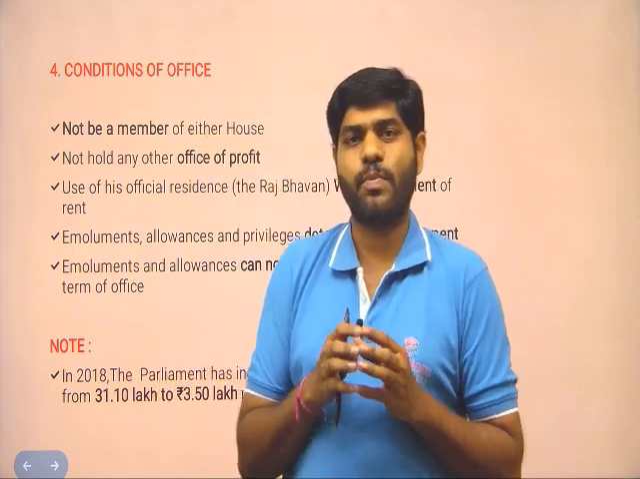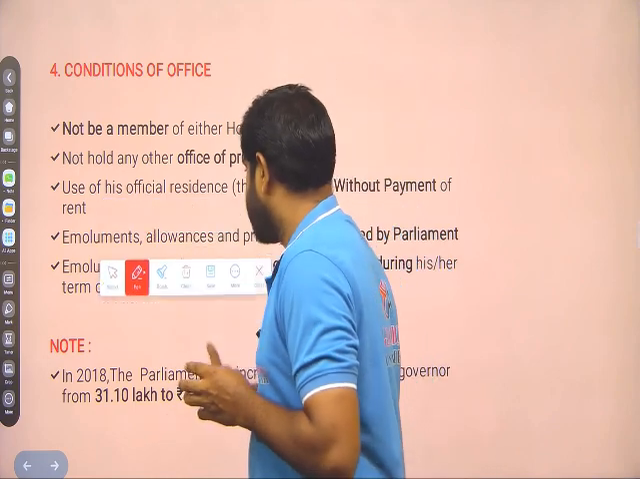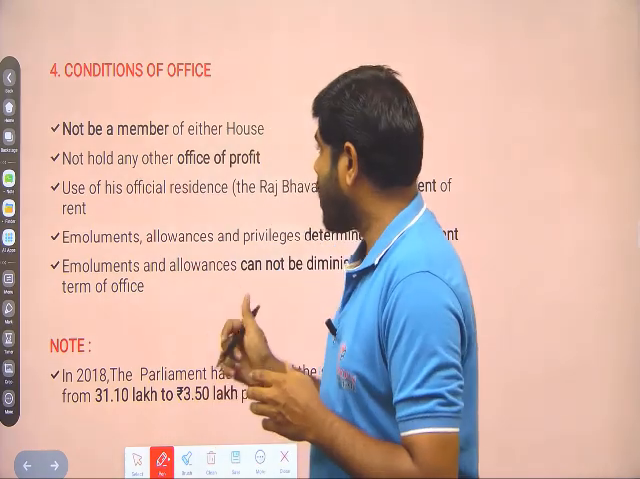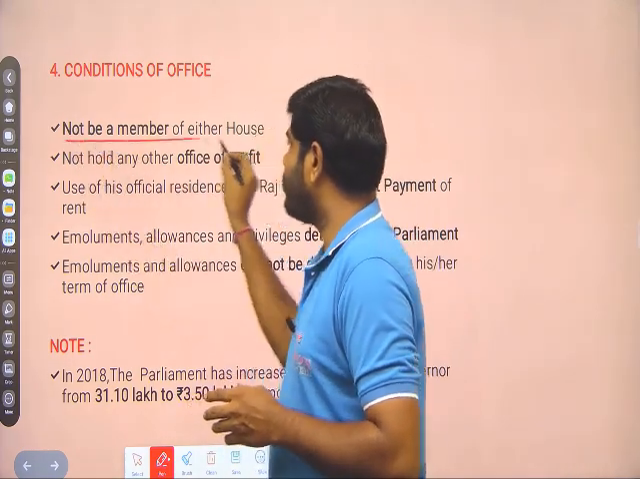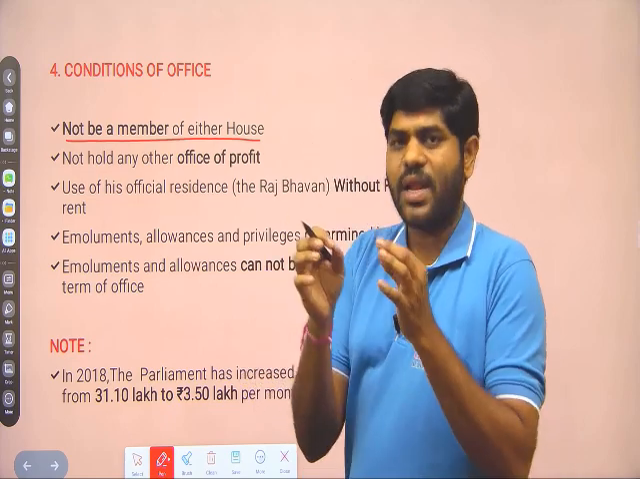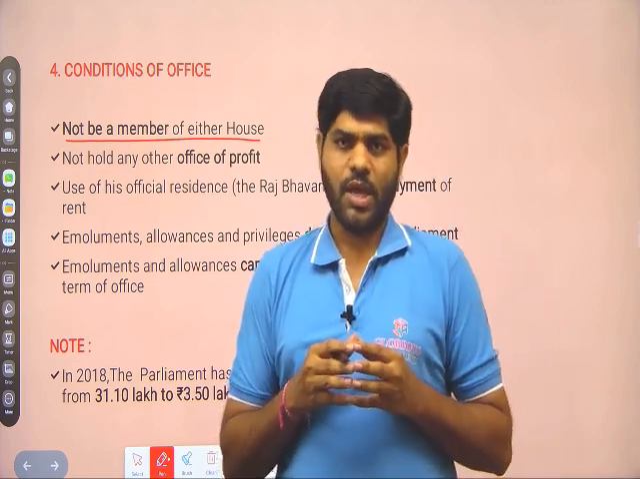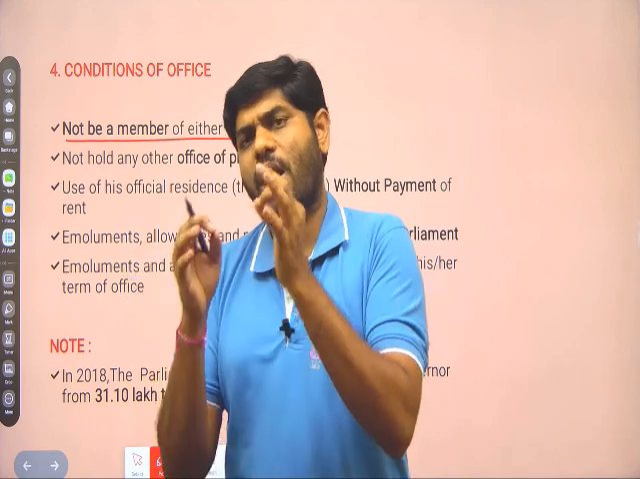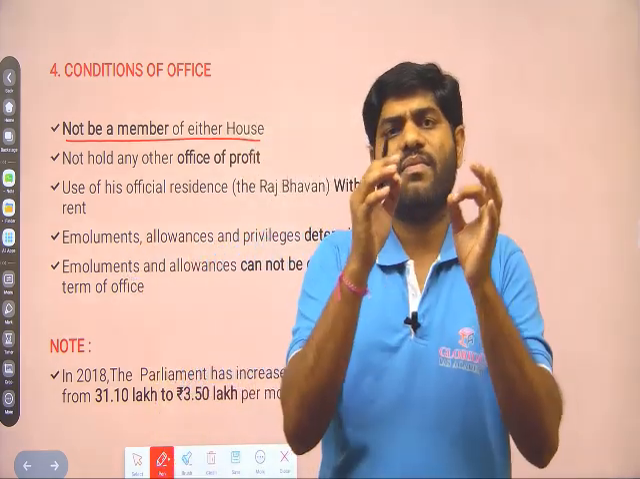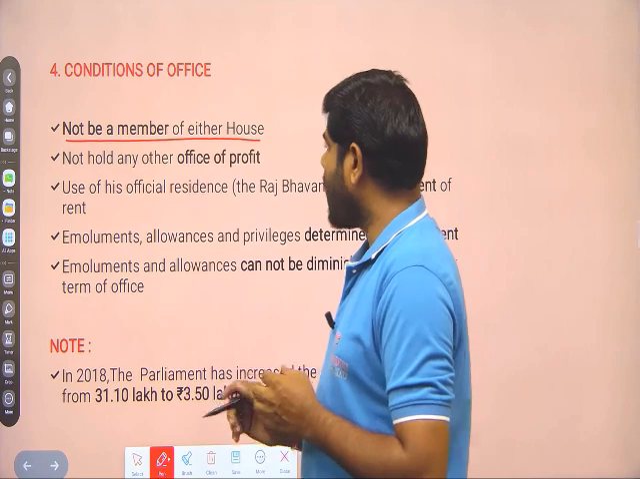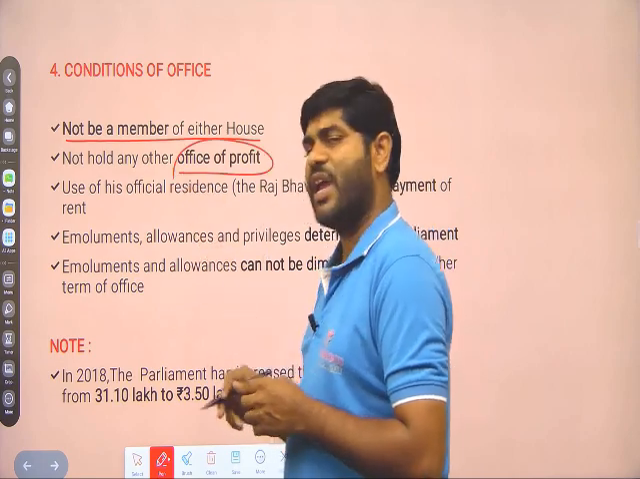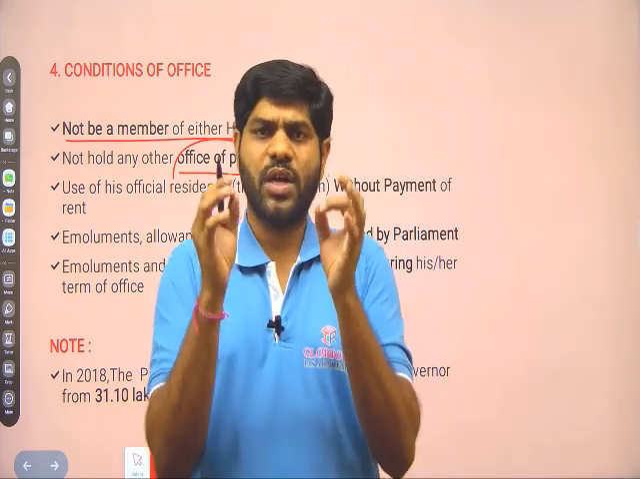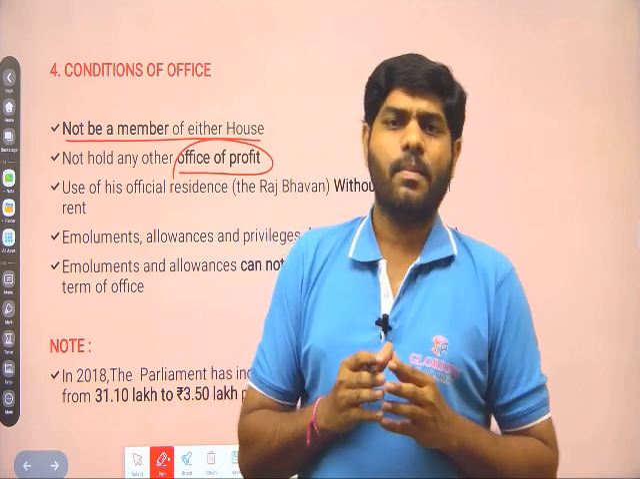What facilities would be provided to the governor's office, and what the governor should and should not do. First one, he should not be a member of either house of the parliament or either house of the state legislature. He should not be a member of the state legislative assembly or of the legislative council. Second one, he should not hold any office of profit, in any company or organization which gives monetary benefits to that person. It is called office of profit.